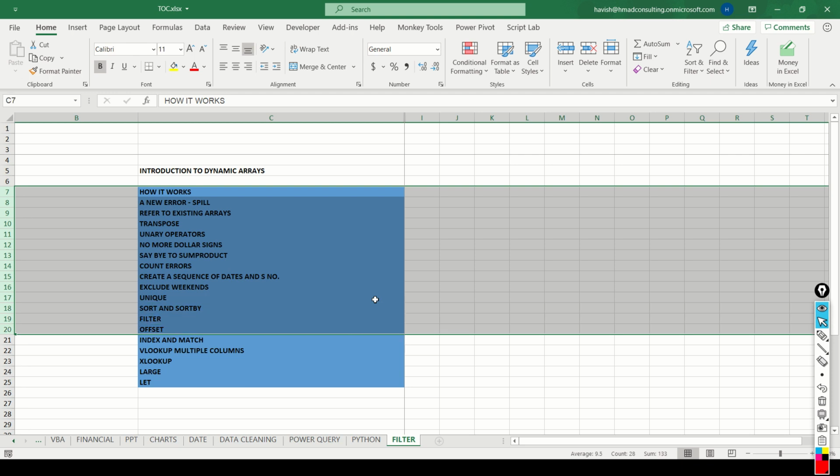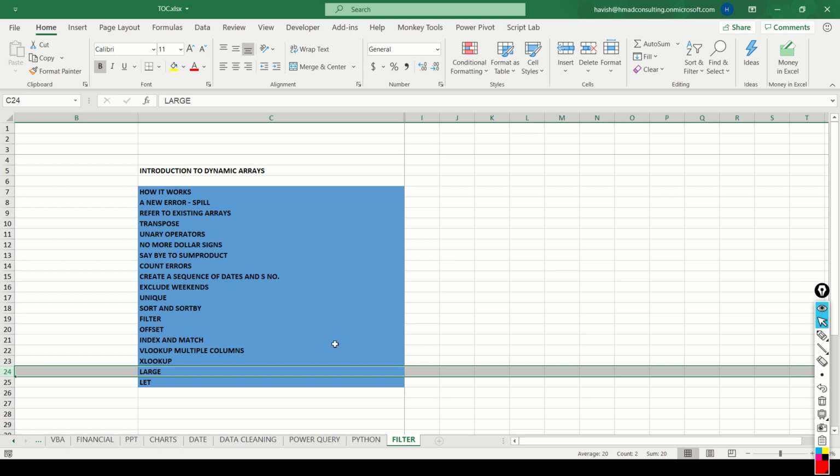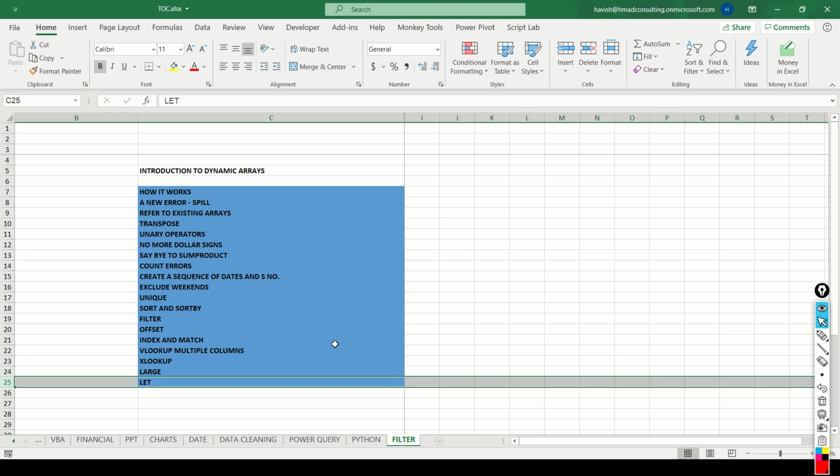I will also tell you how dynamic arrays will make the old offset, index and match functions much more powerful. For that matter, dynamic arrays will even make the old VLOOKUP much more powerful. I will introduce you to the new function called XLOOKUP and then finally wrap up with the large function and a new function that allows you to declare variables, which is the LET function. So we have a lot of ground to cover. Let's jump straight into it.